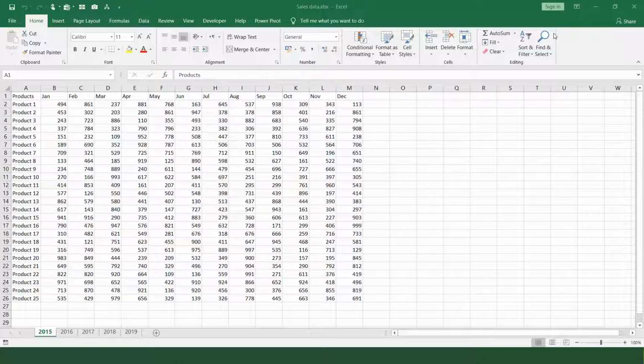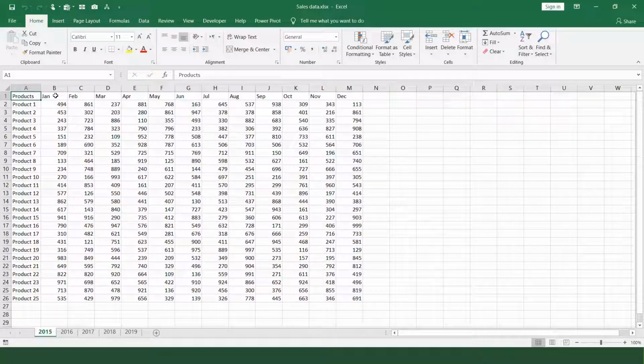Okay. So now I have some data over here. If you see this file, there are 5 sheets in this. One is 2015 data. I have some product names. These are dummy data I have created for practice. And you have January to December data. This sales data is of 2015.